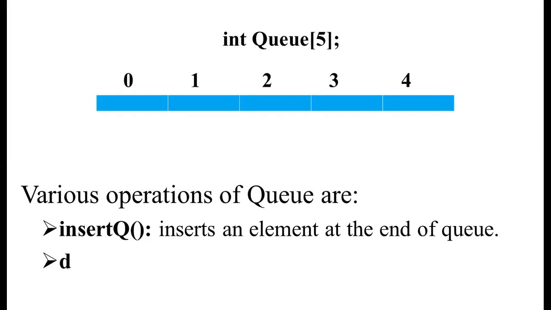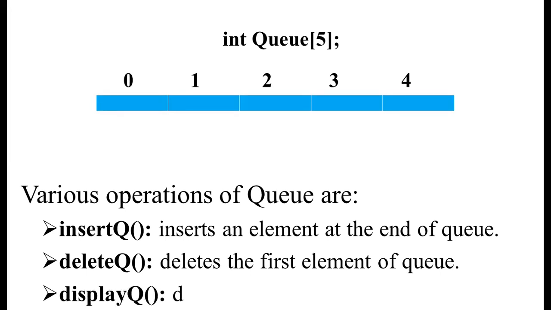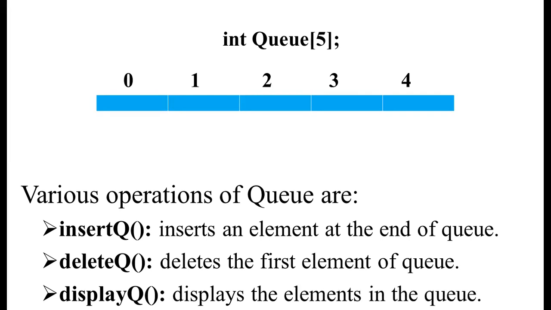The second one is deleting an element from the queue, that is, deleting the first element of the queue from the front end. And the third operation is display queue, that is, traversing a queue. We display all the elements in the queue.